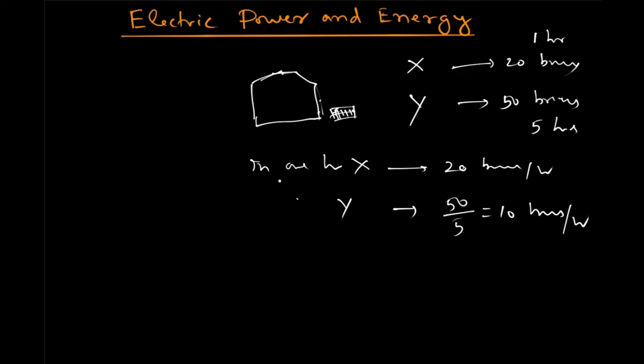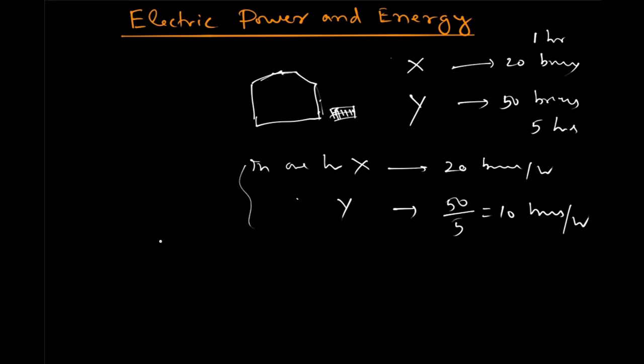So here you can say that X is having more power. X is more powerful and Y is less powerful. He has done less work in 1 hour. Although Y has done more work in 5 hours, X has done less work. The total amount of work Y has done is more and X has done less, but X is having more power. So time information is required for calculating the power. The rate of work done, that is called the power.